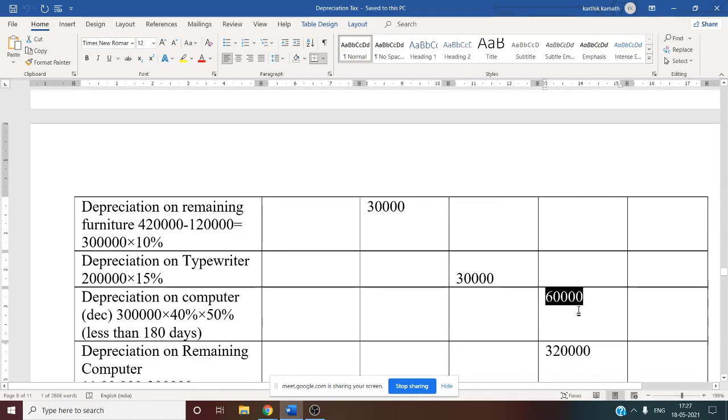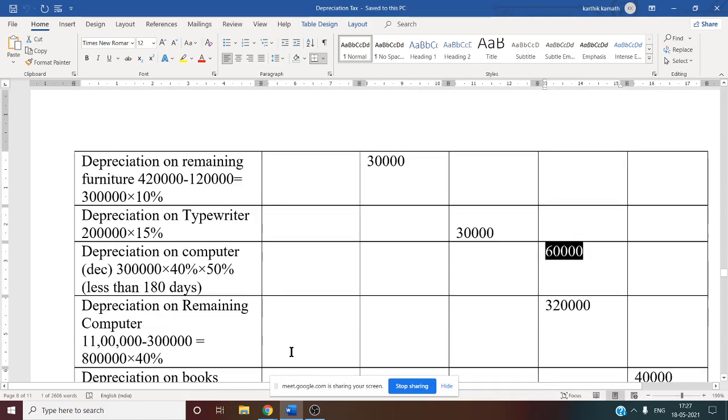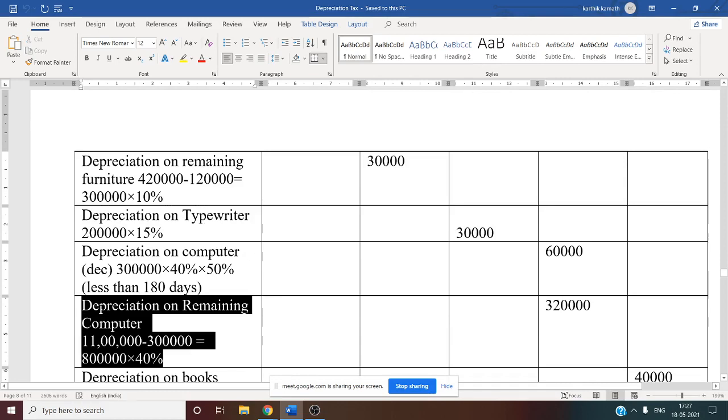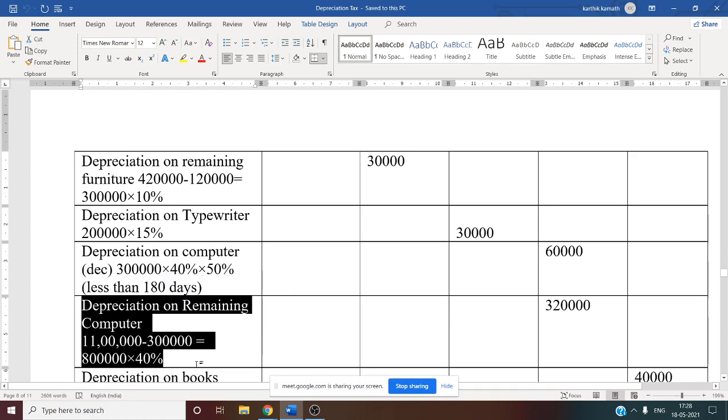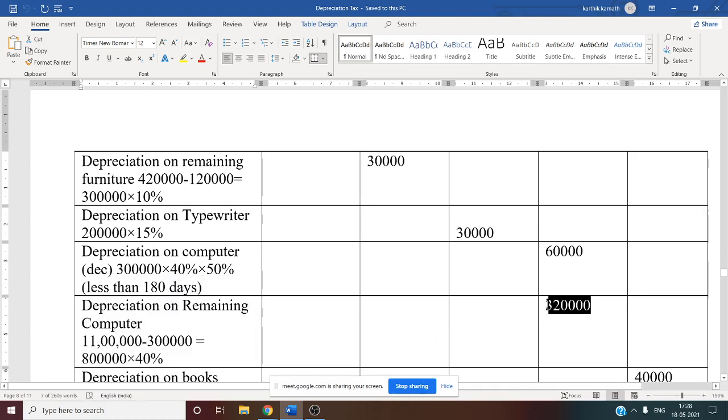In the computer column you need to write 60,000. Now, depreciation on the remaining computer: that is the written down value minus the purchase. You will get 8 lakh as the remaining computer balance. Normal depreciation is 40%, and of course it is more than 180 days. So that is 3 lakh 20,000. So on the remaining computer value also we have charged depreciation.